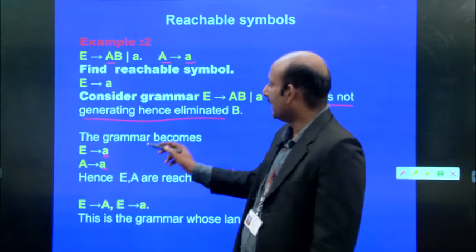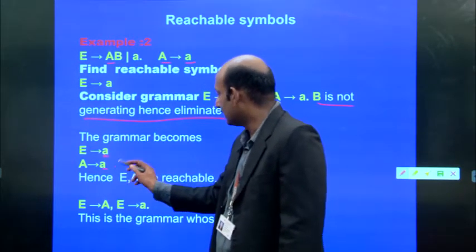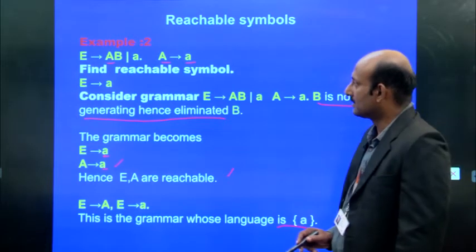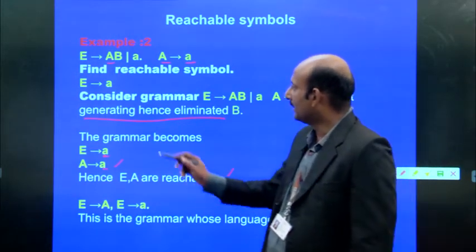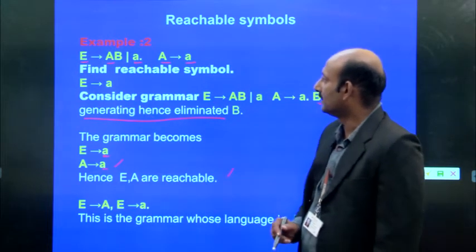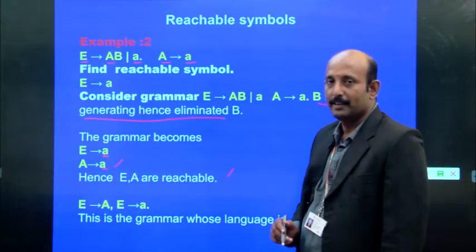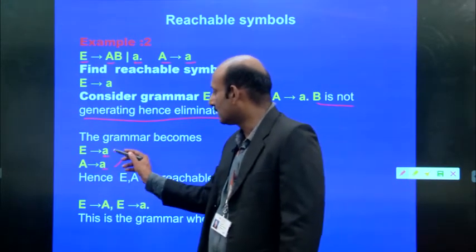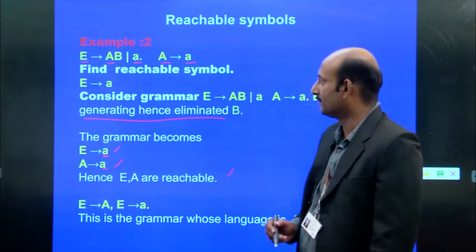So A gives a, that is reachable. Similarly, E gives another A. The alternative production of E is also A. So E gives A is also reachable.